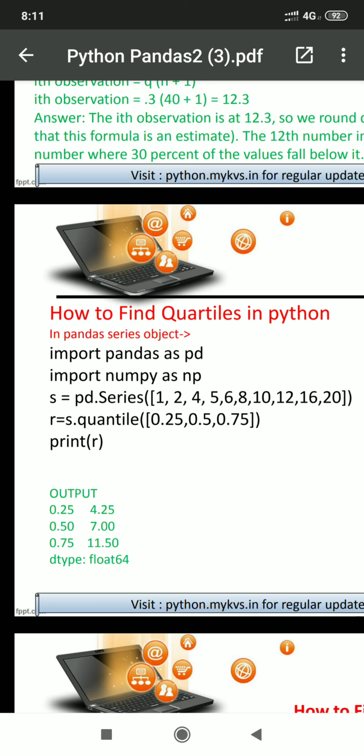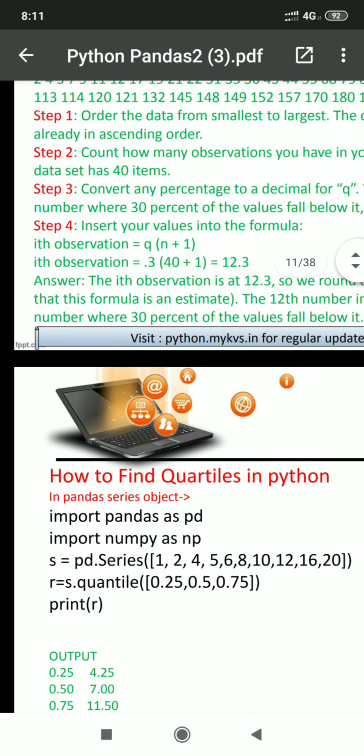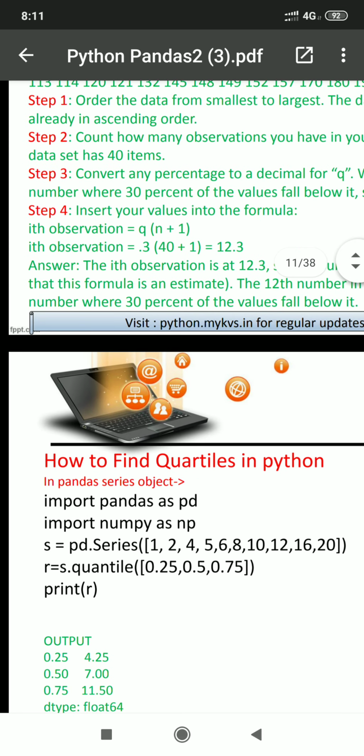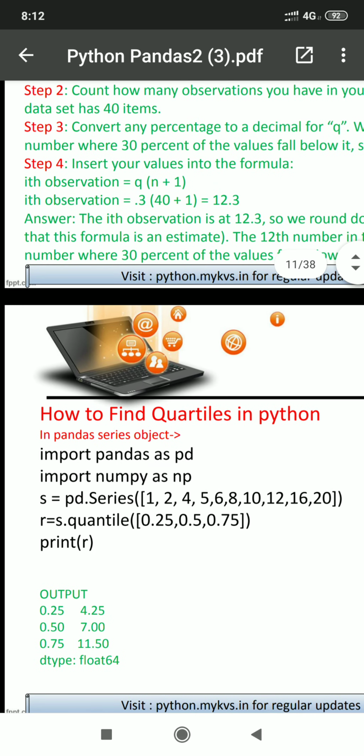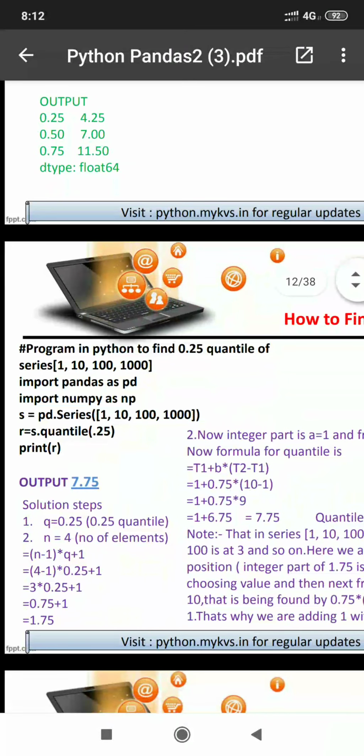So students, with this example and the previous one, you may get confused about how we find the exact result. It is possible with the help of this example.